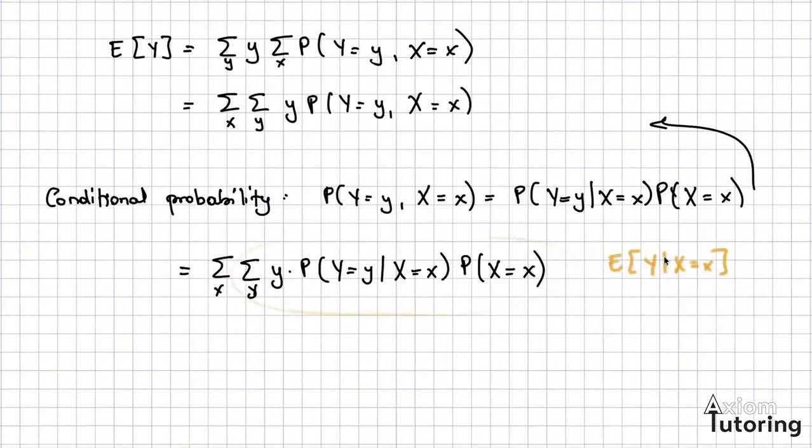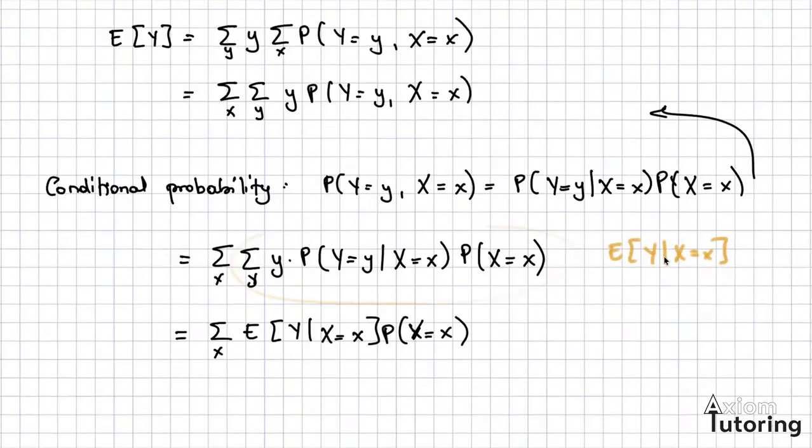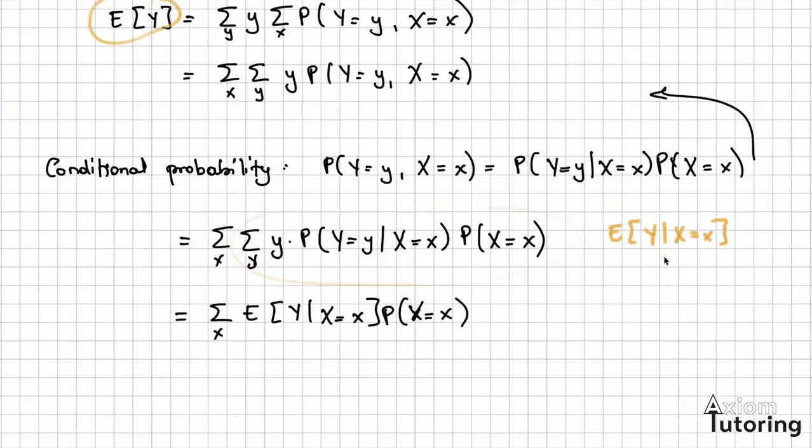So then we can rewrite this as the sum over x of the expectation of y given x equals x, then times the probability x equals x. Okay? And ultimately, we started from the expectation of y in here. So what that means is that we've managed to show that the expectation of y is exactly the expectation of the conditional expectation of y given x.